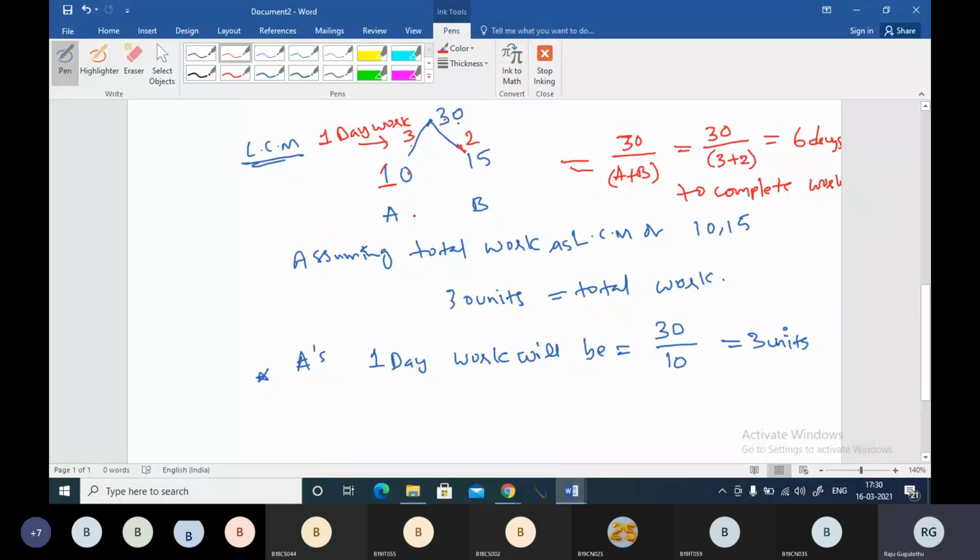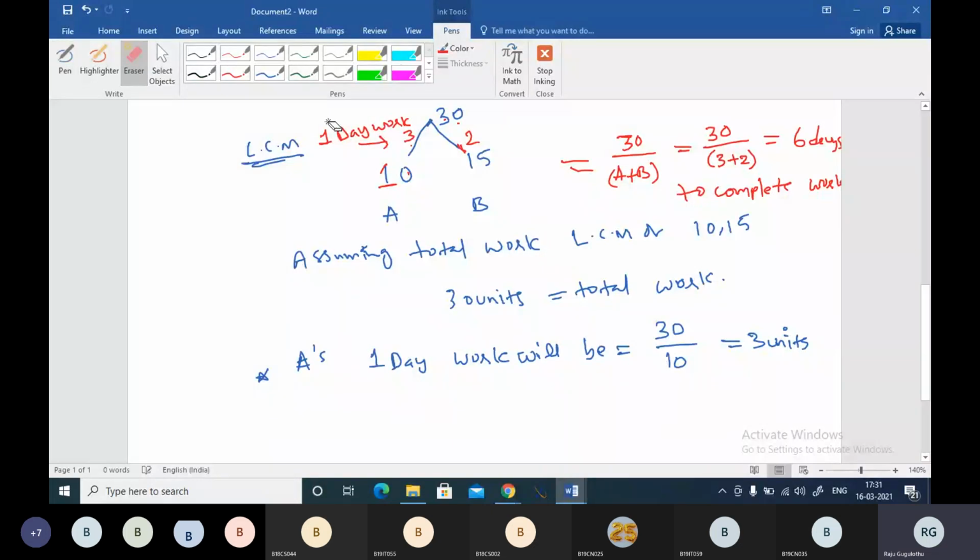So the LCM method says just find the LCM. While solving the problems, we do not write all these steps. There are new listeners in the second year, for them I am writing it.